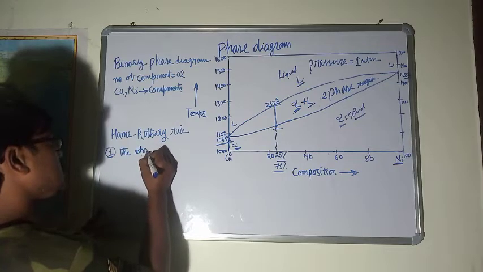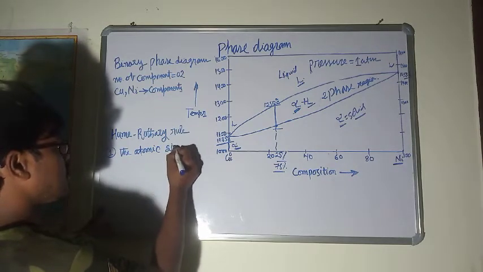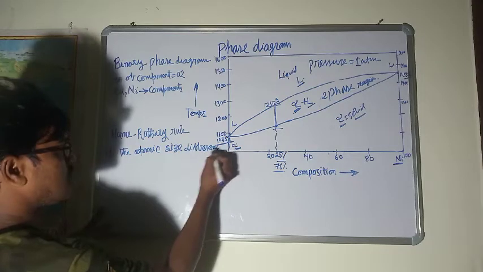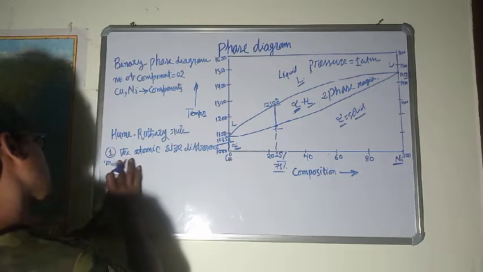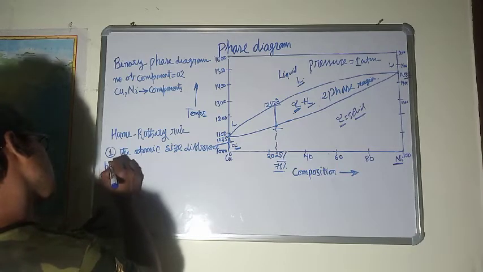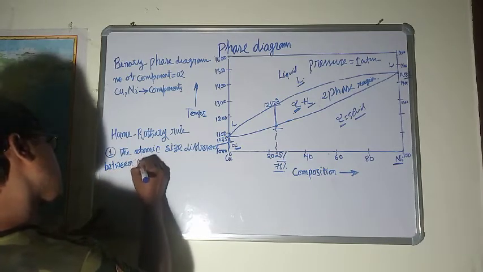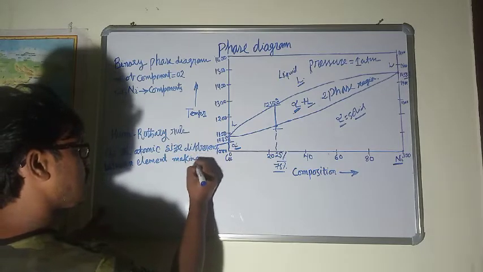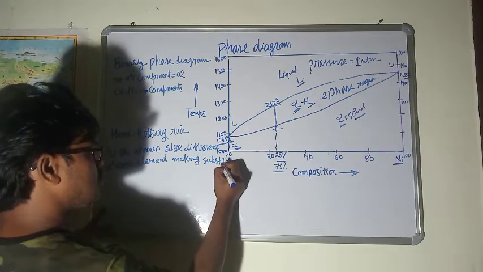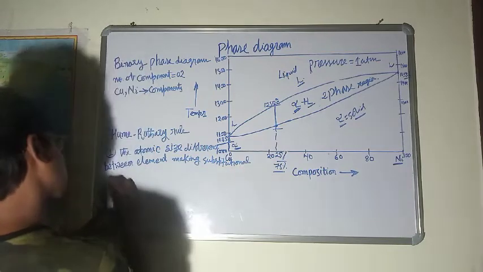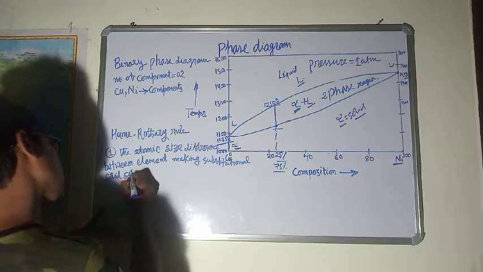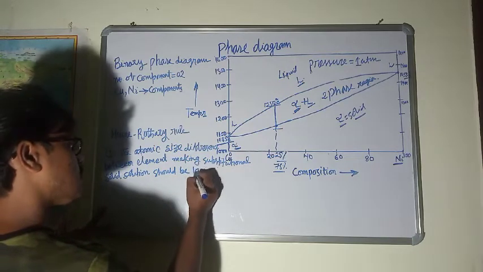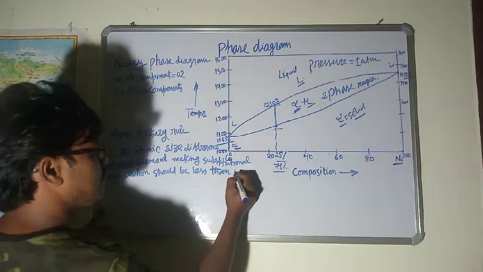So the first statement says that the atomic size difference between the elements making a substitutional solution should be less than 15%.